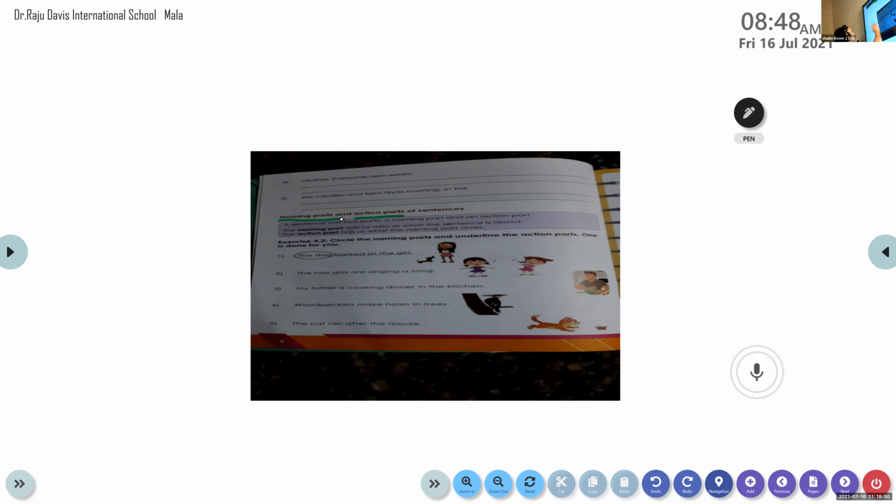Okay. So the first one. The dog barked at the girl. Here, who is doing the work or action? The dog. Very good. So the dog will be the naming part of the sentence. And which part is the action part? What did the dog do? The dog barked at the girl. How did the dog bark at the girl? Shami?